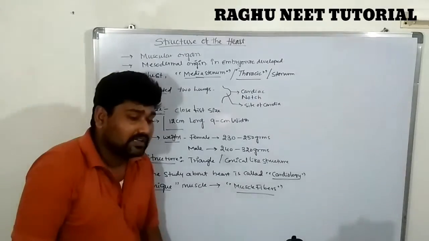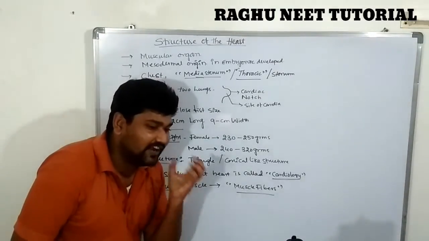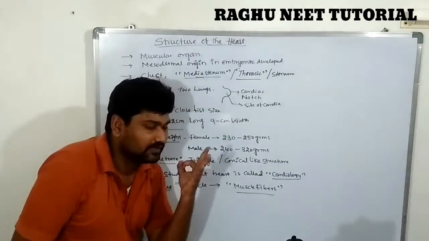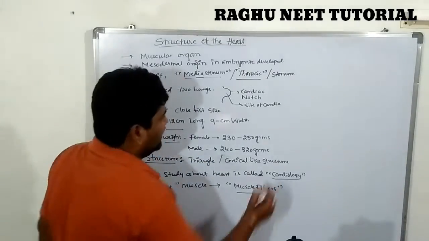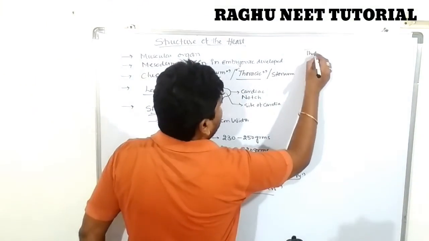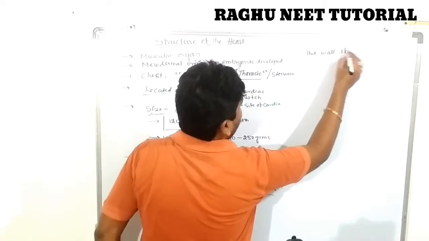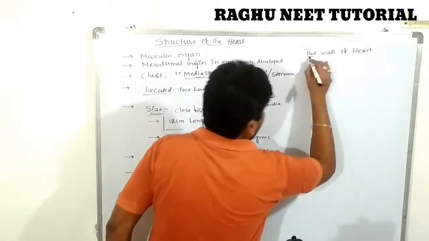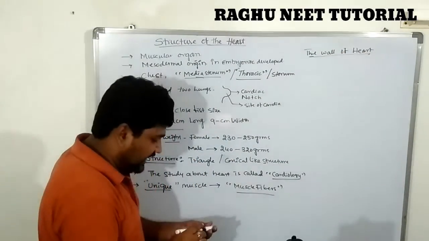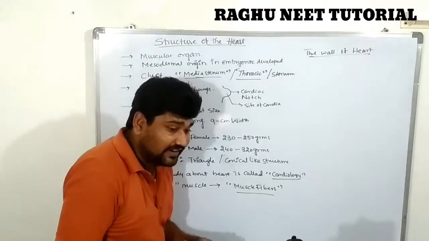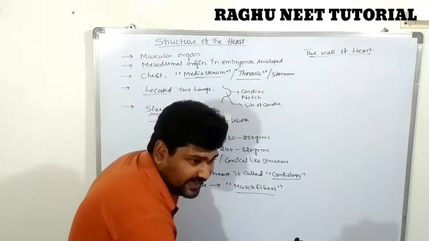The wall of the heart contains three regions. The heart is made up of three different types of layers. The first, outermost layer is called the epicardium.